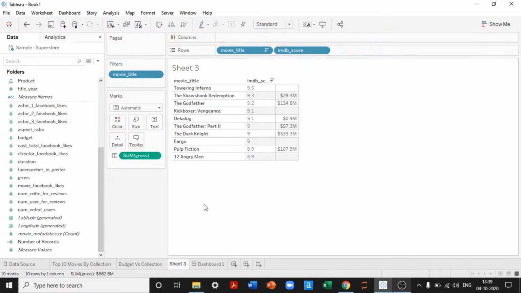even though the values are high. In this case, if you see, we don't have a gross collection for movies like Towering Inferno, Kickboxer, Fargo. We don't have any information. Looks like only The Dark Knight with a very high IMDb score has generated more revenue. All the other movies have made lesser revenues only. Maybe instead of this, we will try to see a different view. Okay, duration of the movies. Perfect.